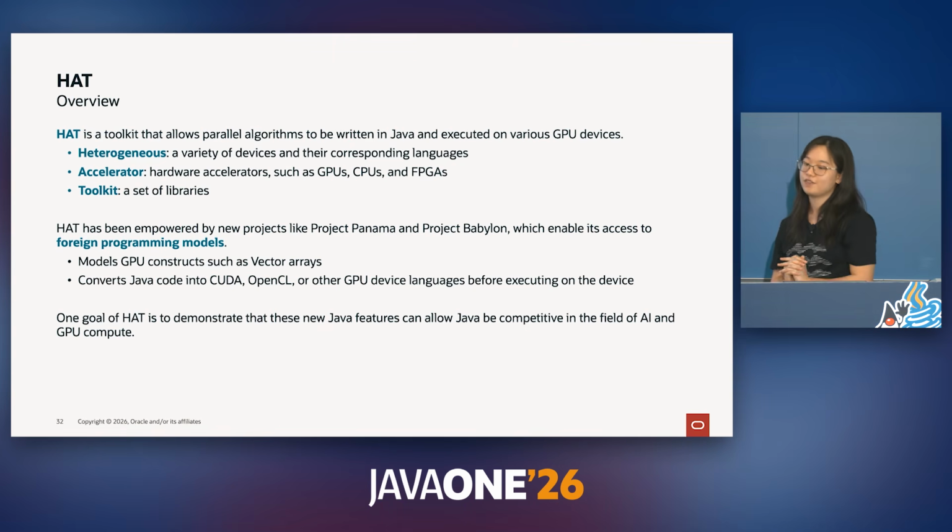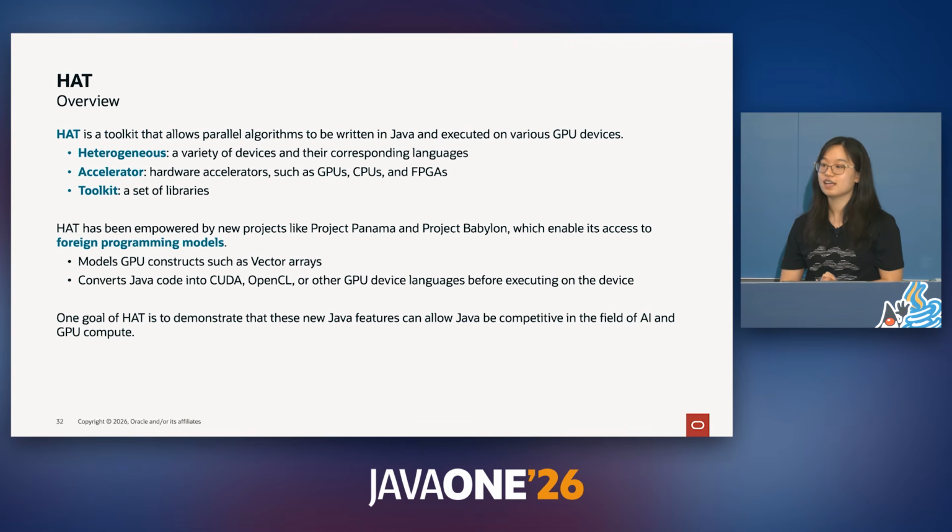If we break down the name of HAT, we can elucidate its purpose. Heterogeneous stands for a variety of devices and their corresponding languages. Accelerator stands for hardware accelerators, such as GPUs, CPUs, and FPGAs. And Toolkit is just a set of libraries. So, Heterogeneous Accelerator Toolkit, or HAT for short, is a set of libraries that allow parallel algorithms to be written in Java and executed on various devices.